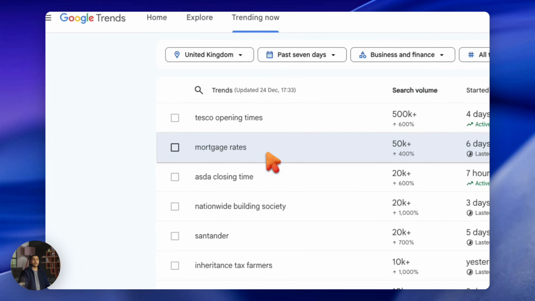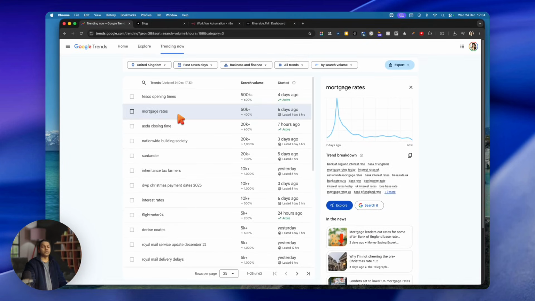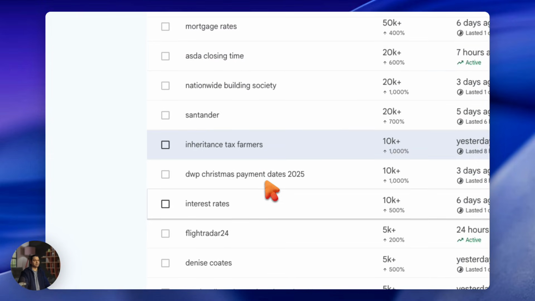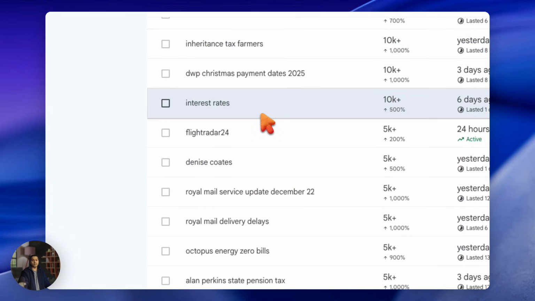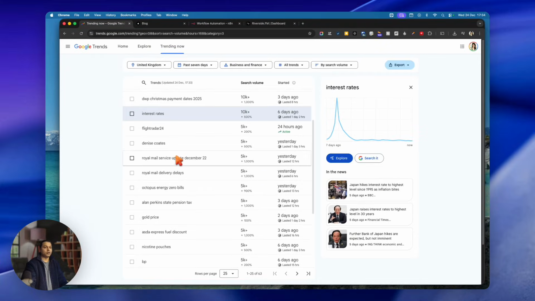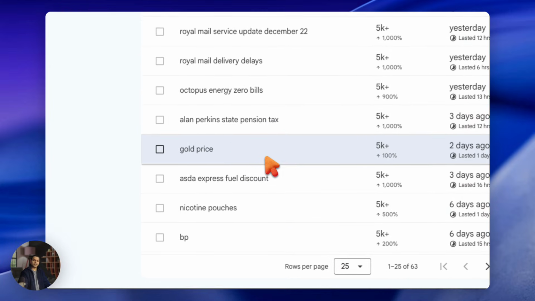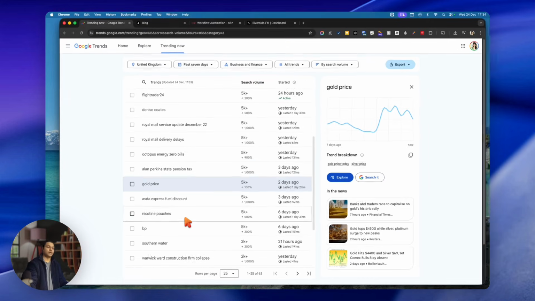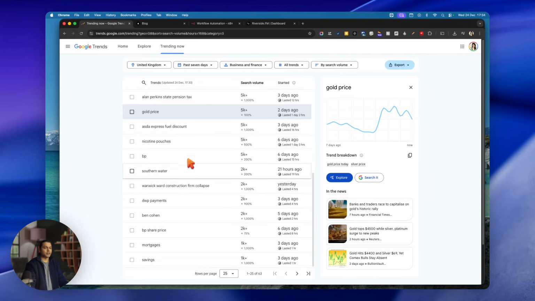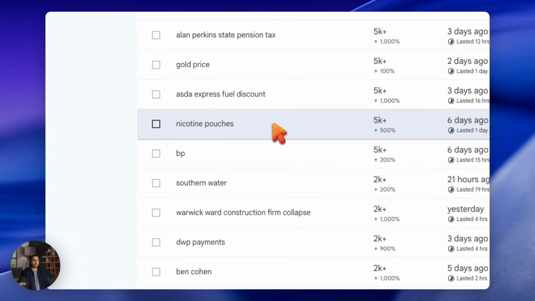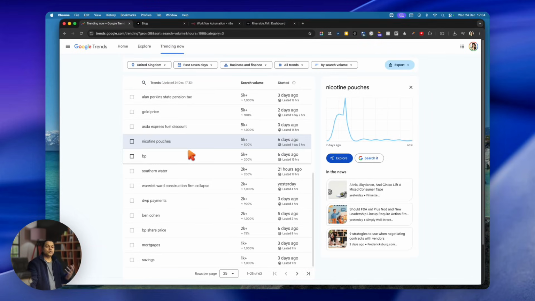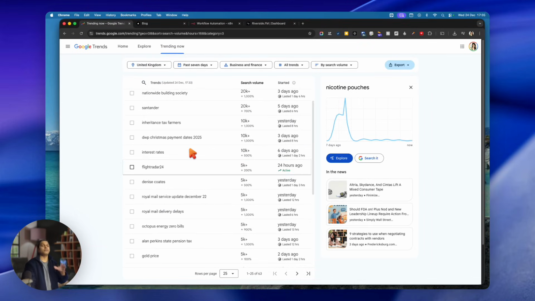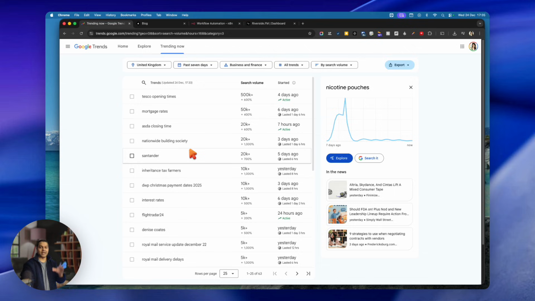Mortgage rate is a good one because that's something which could make me money if I write or create content about it. And then inheritance tax form, maybe not. Interest rate, maybe a good one. Royal Mail Service, no. Octopus Energy Zero Bill, no. Gold prices could be a good one, so I can do that. And then nicotine pouches, things like that. So you need to figure out your own niche with the help of this trending metrics provided by Google.